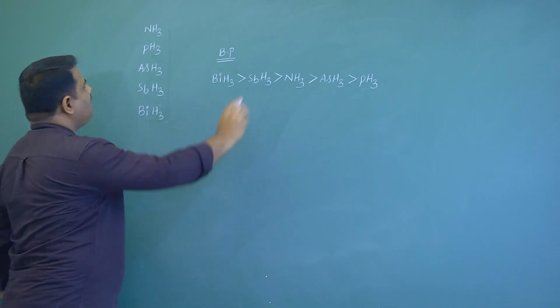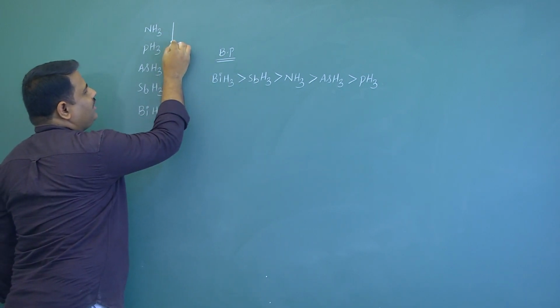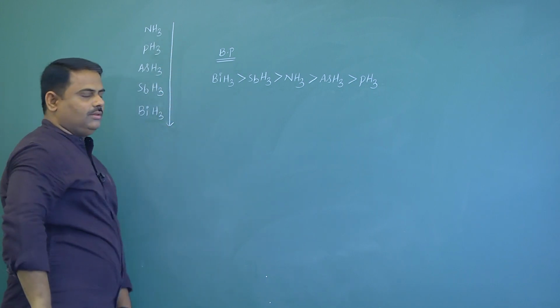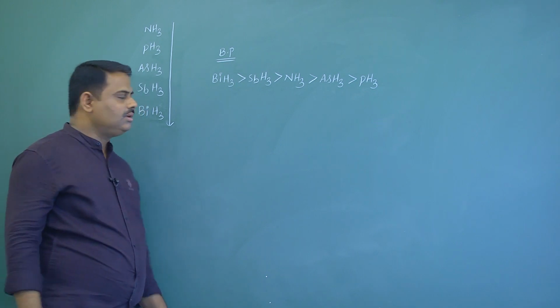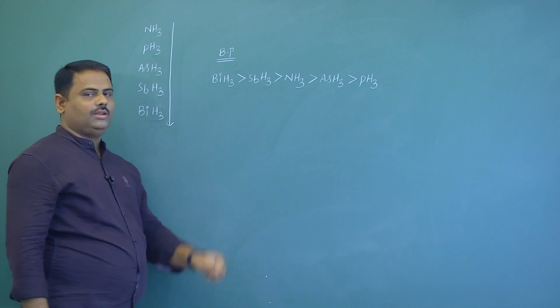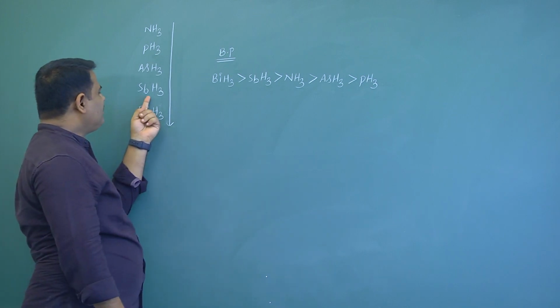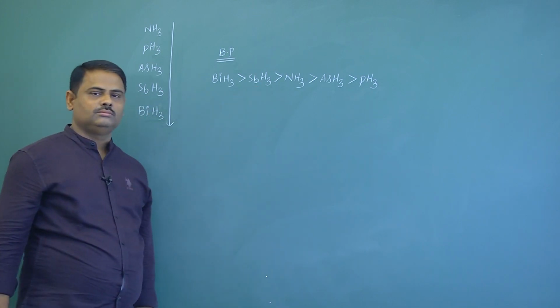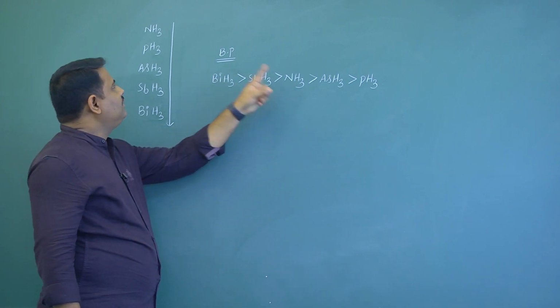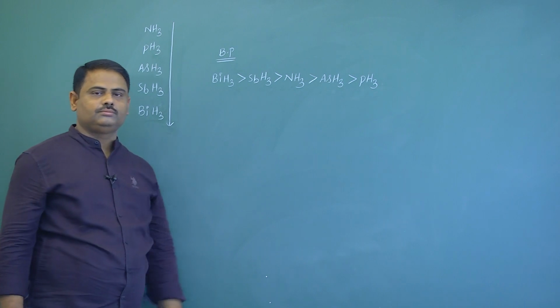The important point regarding hydrides of the 15th group is boiling point. Generally boiling point increases from ammonia to bismuthine. That means bismuthine has the highest boiling point. Next is stibine. But see this order, the next hydride is ammonia.